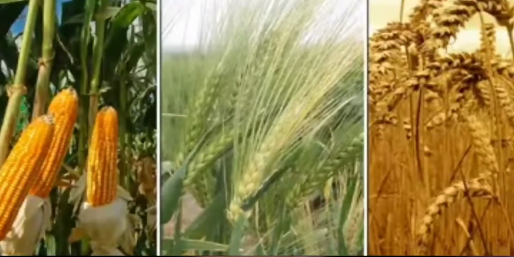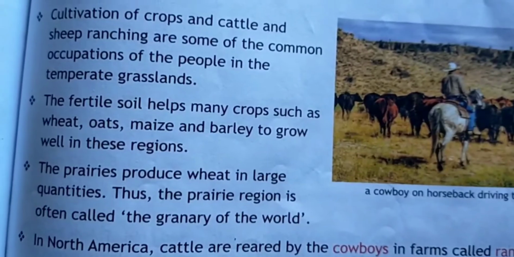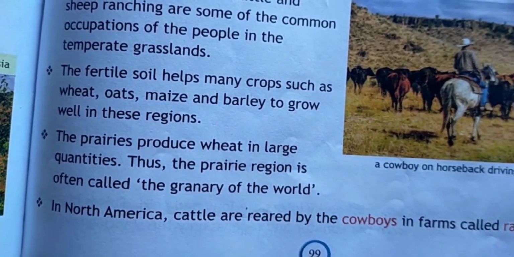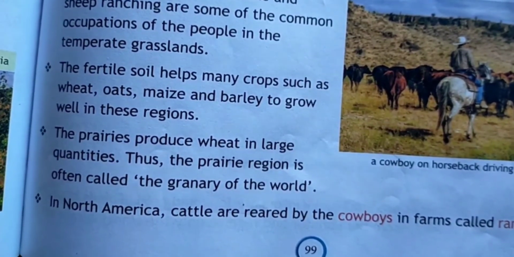And the prairies produce large quantities of wheat, and thus the prairie region is called the granary of the world.